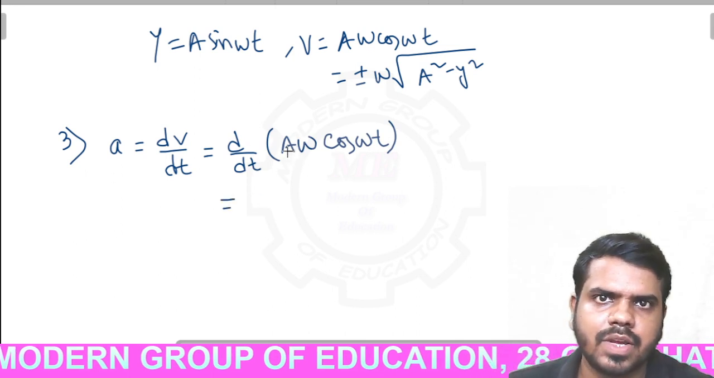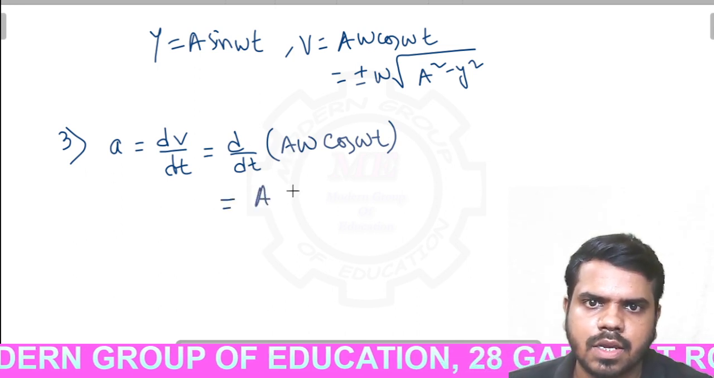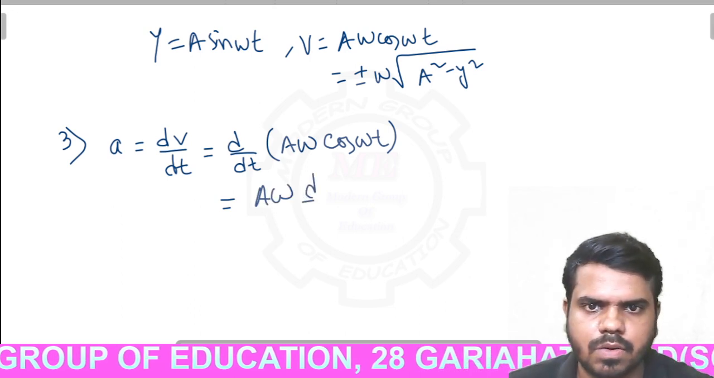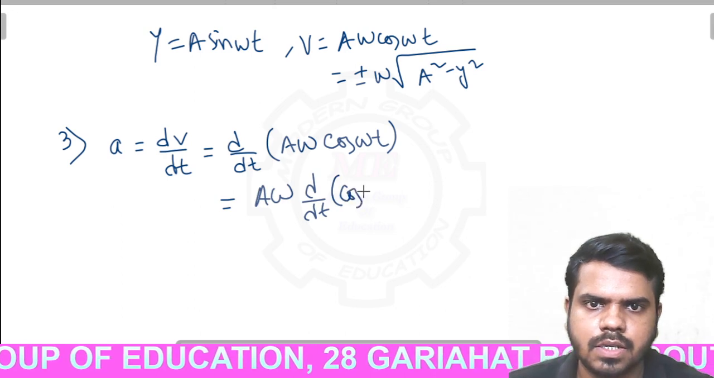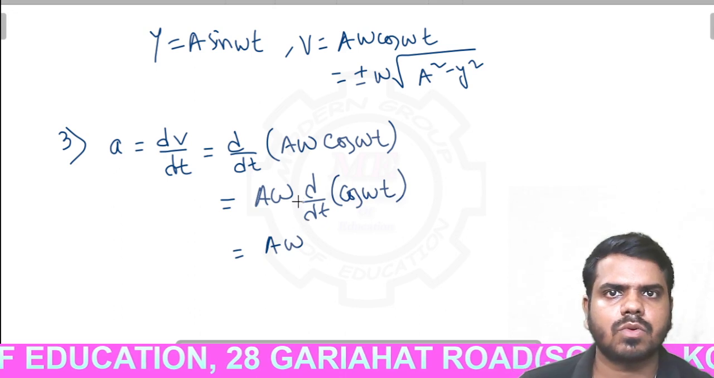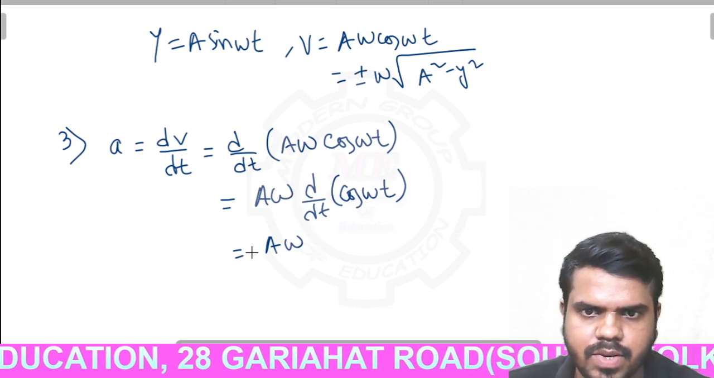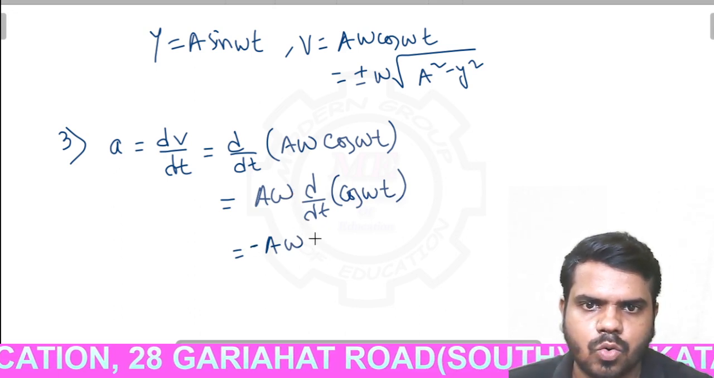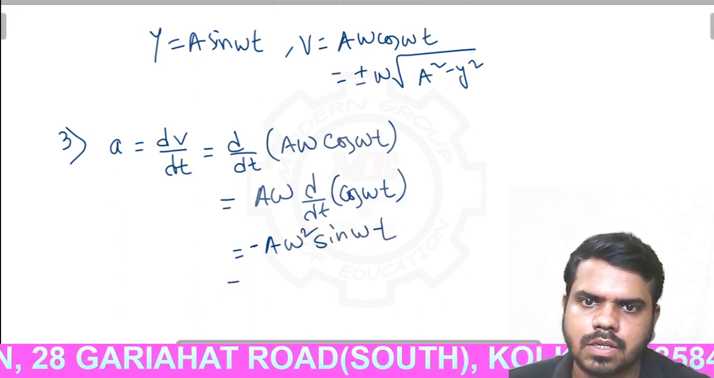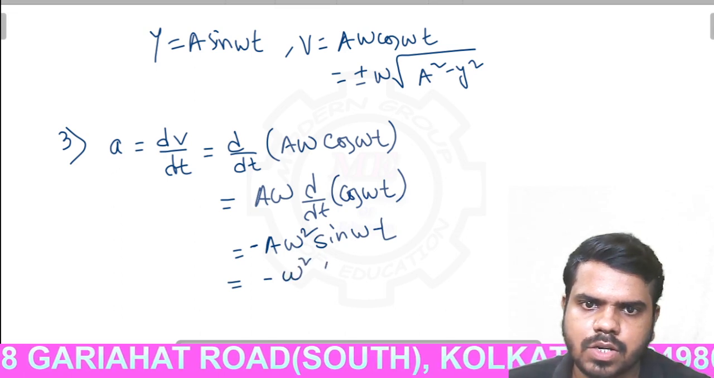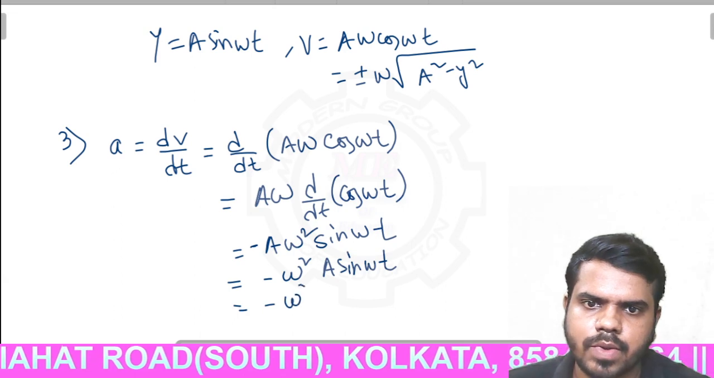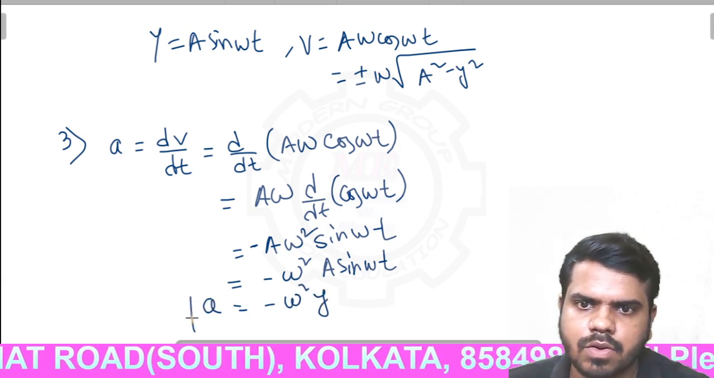So a will come out from the equation. So a into a omega is coming out, and a omega is the constant value. So d/dt of cos omega t: the differentiation of cos will be minus sin omega t. So it is here minus omega sin omega t, that means minus omega square into a sin omega t. Clear? And a sin omega t is the y. So we can write minus omega square y.